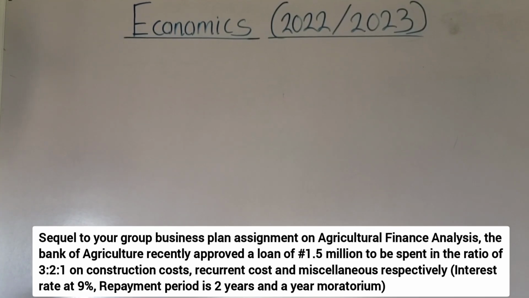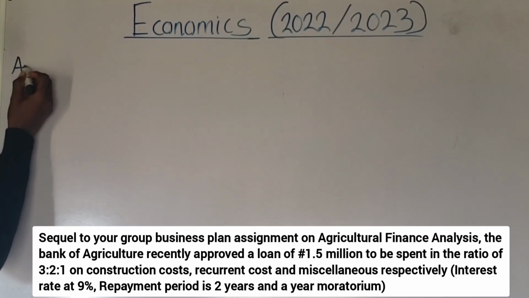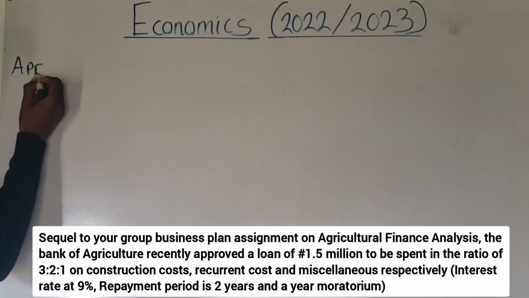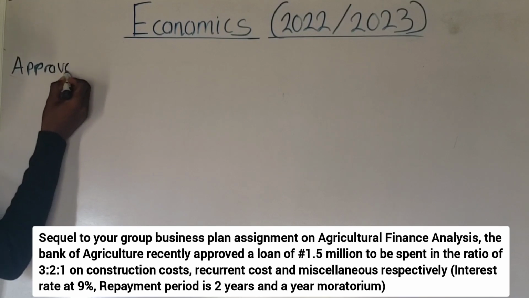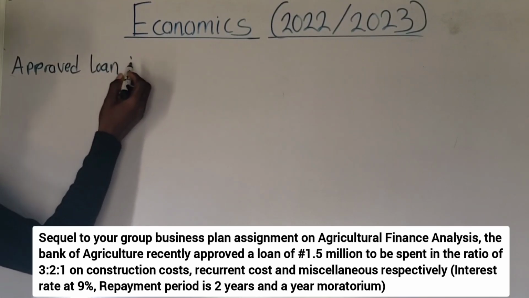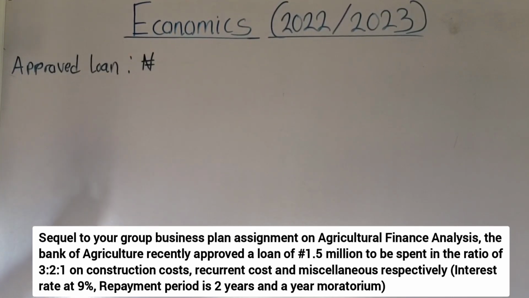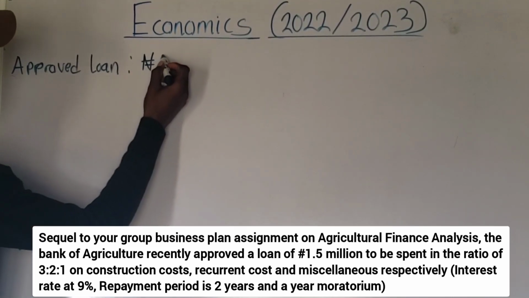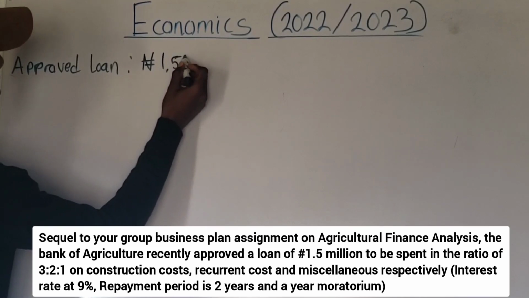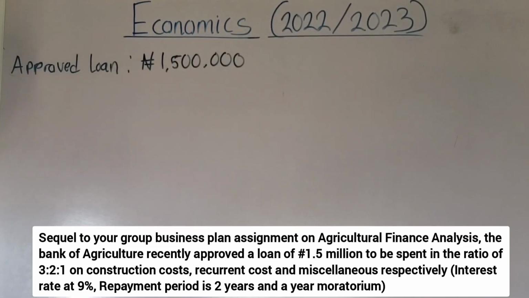Please, I want you to pay attention, okay? We are given that the approved loan is 1.5 million. That is 1,500,000 naira. Do you understand? Okay, now that is the approved loan.